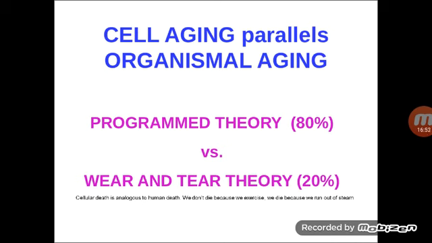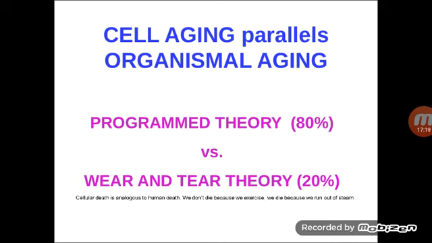Next one, the last part of this topic chapter is cell aging. So, what do you mean by cell aging? As the person goes on aging, there are changes within the cellular components, which is labeled as cellular aging. That is why there is a synonymous term: cell aging parallels organismal aging.